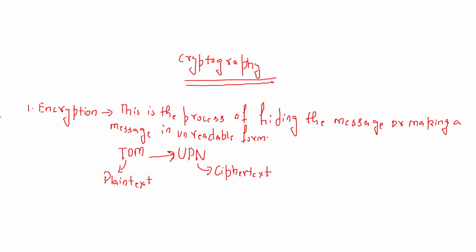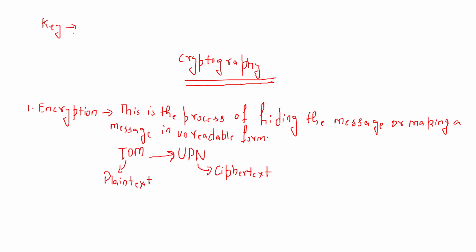Now in this encryption process, we used the logic where we replaced every alphabet of the word Tom by its next subsequent alphabet. So this logic, or this algorithm or methodology using which we encrypted our plain text, we call the key.